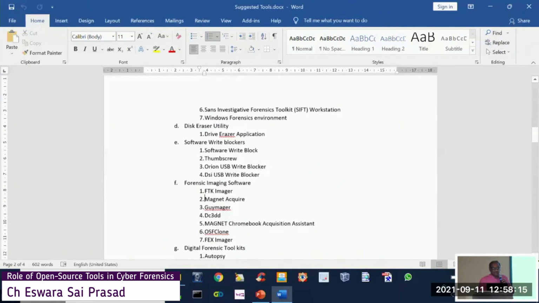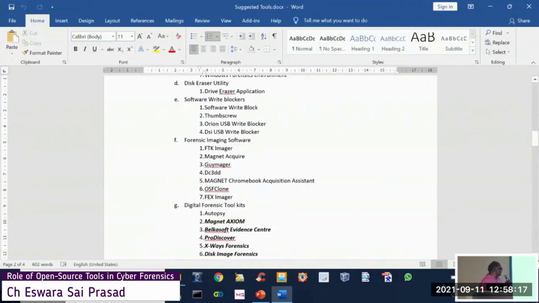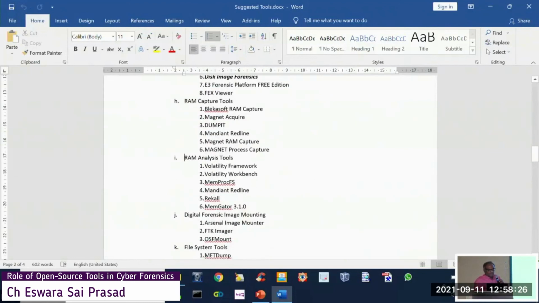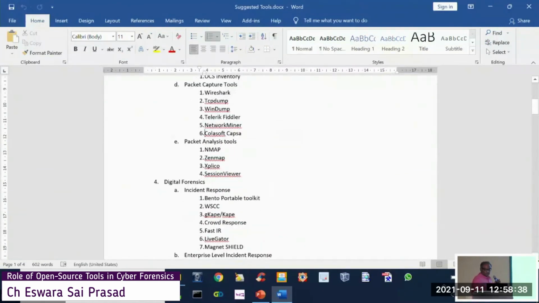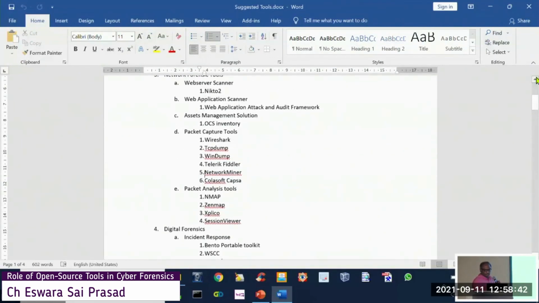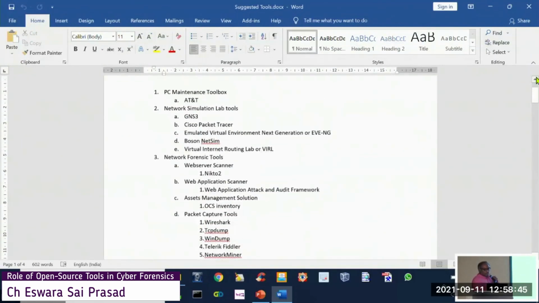So finally, what are the things? Of course, some are bold. I have kept these commercial tools, but they will be providing you evaluation versions with 30 days licenses, something like that. So I have kept all those things also. So these are various tools. There are RAM capture tools, PC maintenance toolbox, network simulation lab tools. These are some of the tools. Network forensic tools. These are the various categories.